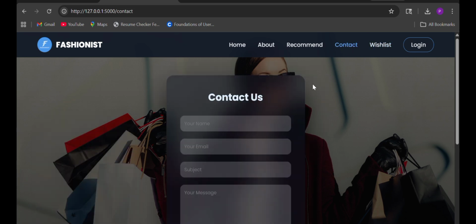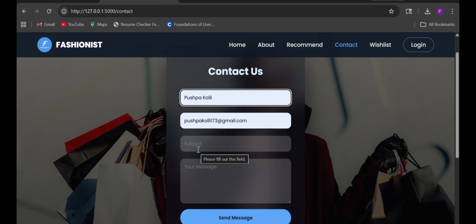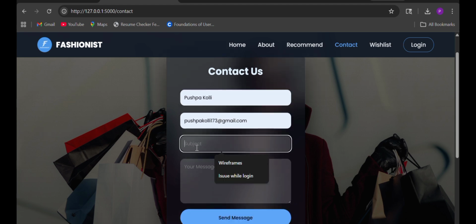Here we have the contact details, so if the user wants to contact us, they can send the data.